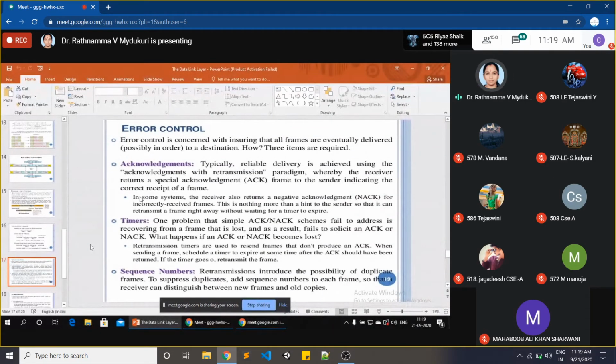Suppose you are sending your data and you are getting an acknowledgement. Then will there be any trouble to your data? Answer my question.